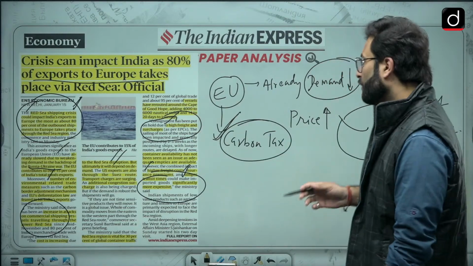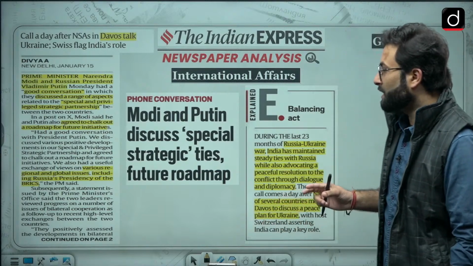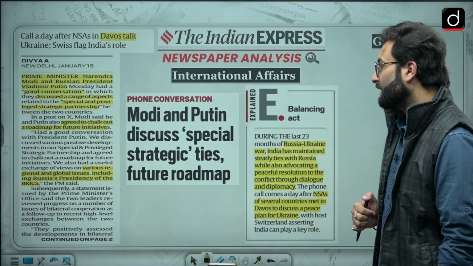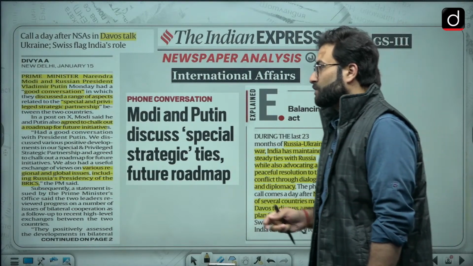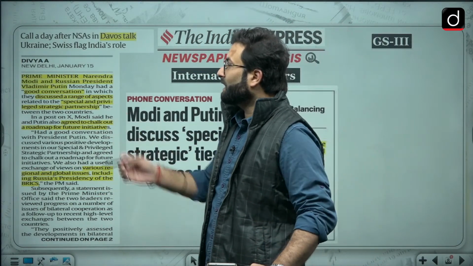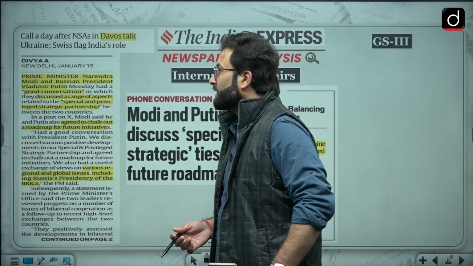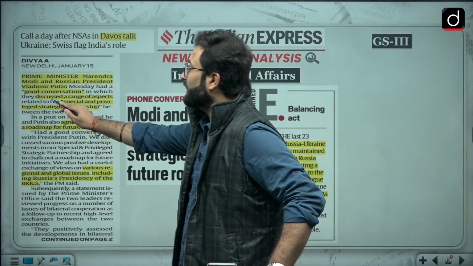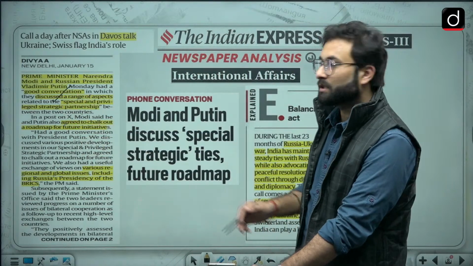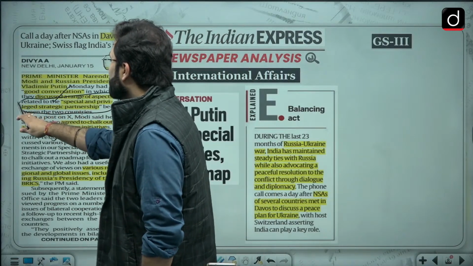Okay, so now moving ahead, Modi and Putin discuss special strategic ties and future roadmap. Ultimately, it is a phone call between Vladimir Putin and Mr. Modi, and they have discussed some global issues. Prime Minister Narendra Modi and Russian President Vladimir Putin had a good conversation, discussed a various range of aspects, special and privileged strategic partners. So this is the status of our partnership, that is special and privileged strategic partner.